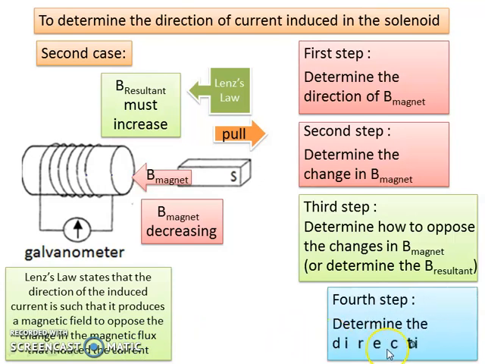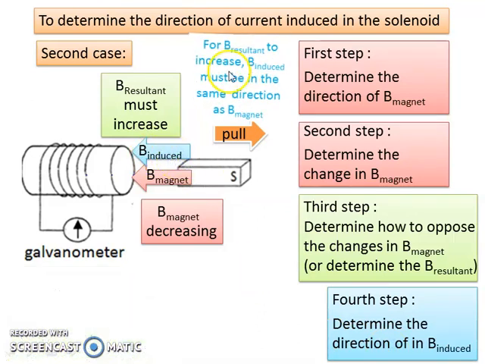And fourth step is to determine the direction of the B induced. So the B induced must be in the same direction for B resultant to increase. B induced must be in the same direction as the B magnet. Example, if B magnet, the value here is 4, B induced is 2, so because of same direction, we add them up, 4 plus 2 becomes 6. So the B resultant increases.